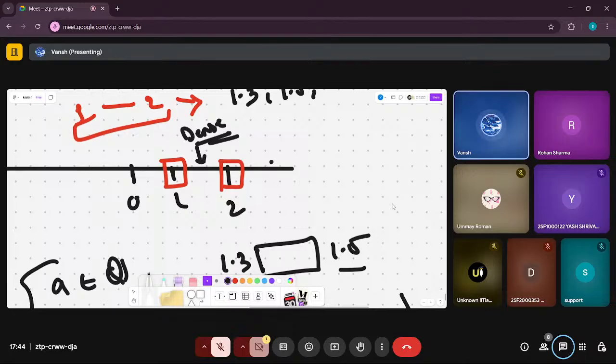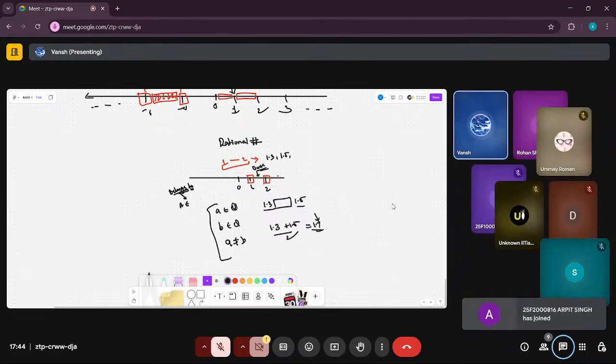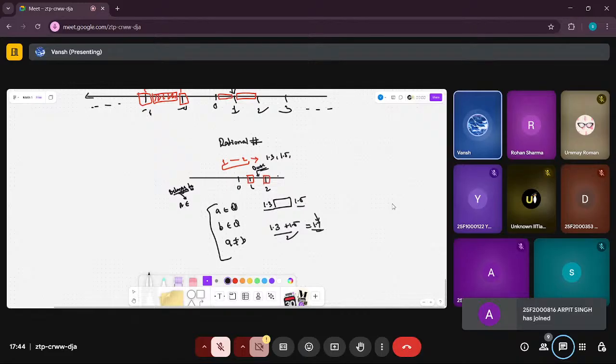There are many holes in the line of rational numbers. The holes exist because of irrational numbers, numbers like root 2, root 3, root 5. The set of irrational numbers makes holes in the line of rational numbers. Irrational numbers occur in our real world, but are not in our rational line. That is why we need to make the real number line after the rational number line.